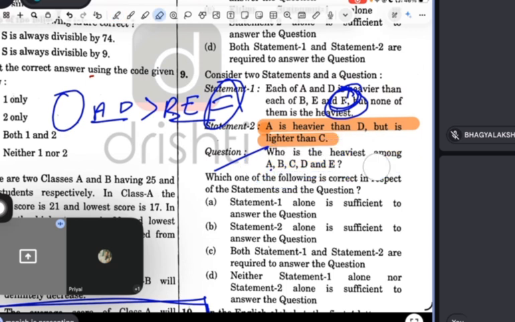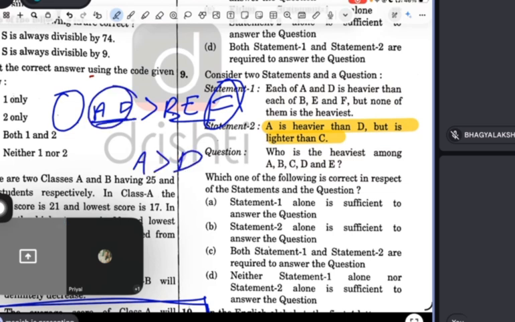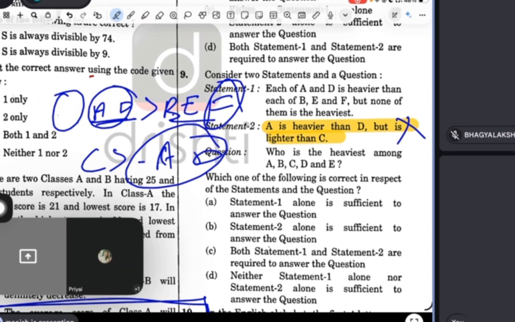I cannot say. Now let's read the second statement. A is heavier than D, but lighter than C. Okay. But what about E and F? So this is also not sufficient. Now merge both of them. So see, guys, now it is clear that C is heavier than D. Now C can be here. It means both together are sufficient to answer the question.